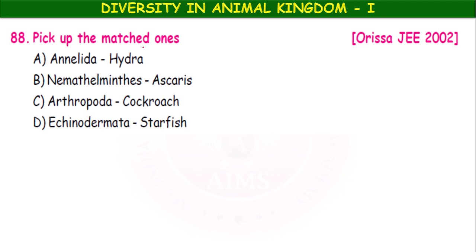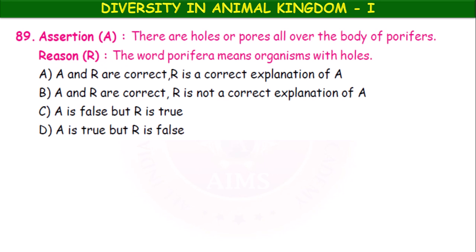Next, the last multi correct answer type question. Pick up the matched ones which are rightly matched. Annelida, hydra; Nematyhelminths, ascaris; Arthropoda, cockroach; Echinodermata, starfish. Here this is wrong: Annelida, hydra, since hydra is a coelenterate. Nematyhelminths, ascaris, correct. Arthropoda, cockroach example is correct. Echinodermata example starfish, correct.